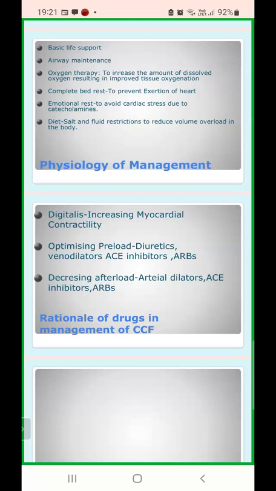I would like to tell you about ACE inhibitors. ACE inhibitors include drugs like enalapril, ramipril, and lisinopril. What they do, as the name suggests, is inhibit angiotensin converting enzyme. They decrease the conversion of angiotensin 1 to angiotensin 2, and consequently they decrease the aldosterone level and they reduce the vasoconstriction phenomenon, but they increase bradykinin, since ACE also degrades bradykinin.